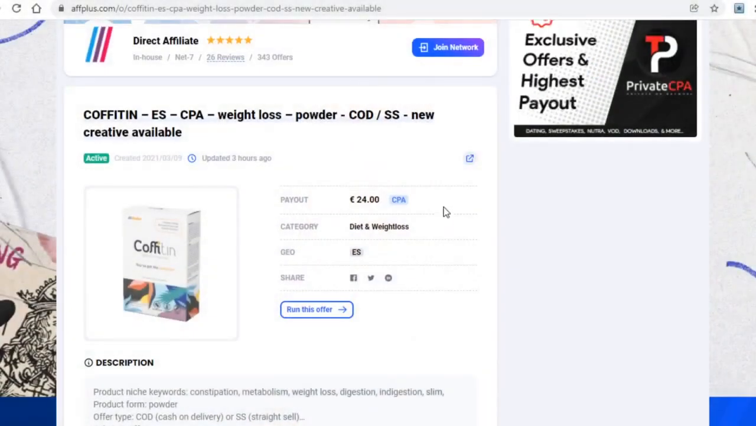By the way, for those of you who are wondering how you can go to the actual website you are promoting, you have to click on this button right here and it will take you to the website in question.